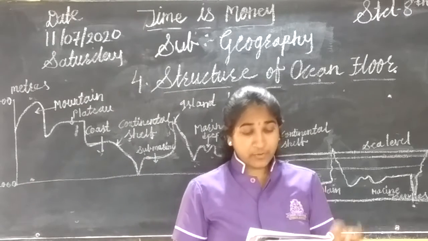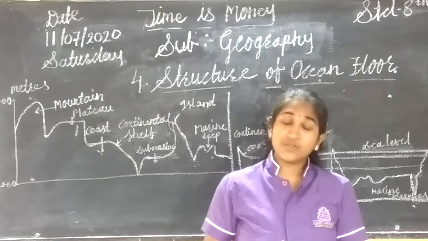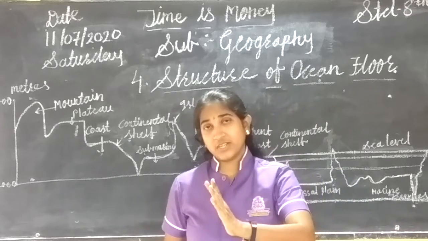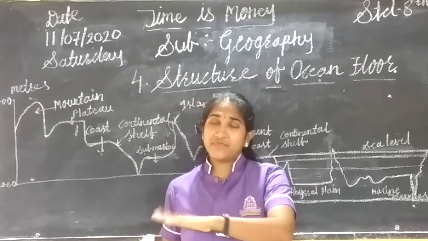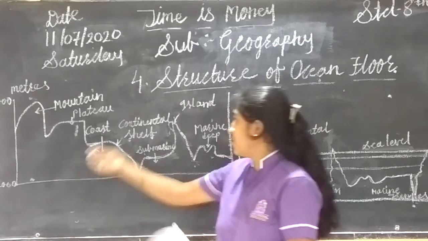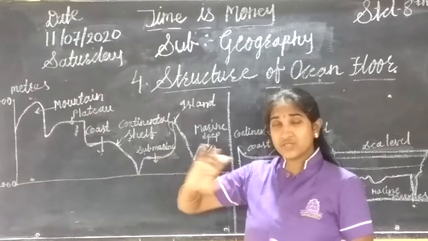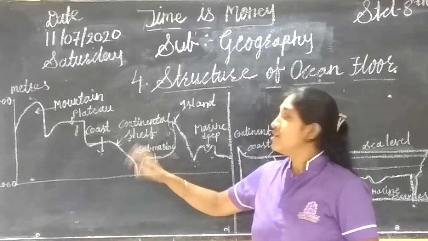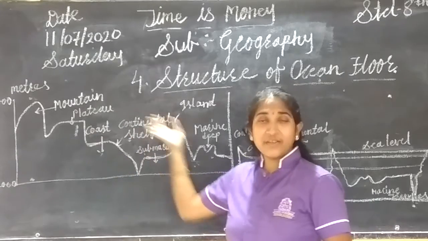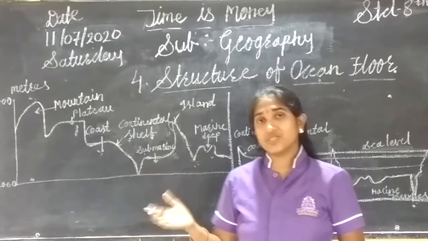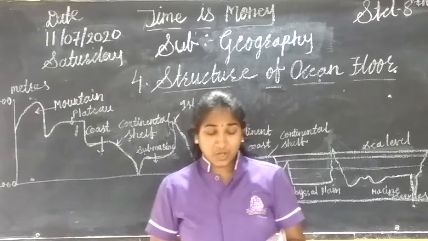The structure of ocean floor differs from ocean to ocean. That means it is not necessary that if one ocean has this structure, another ocean also has the same structure. The other ocean may have a different structure.